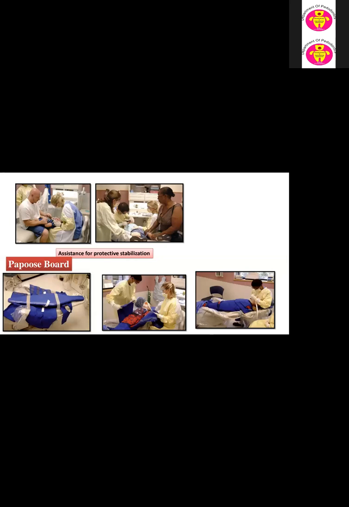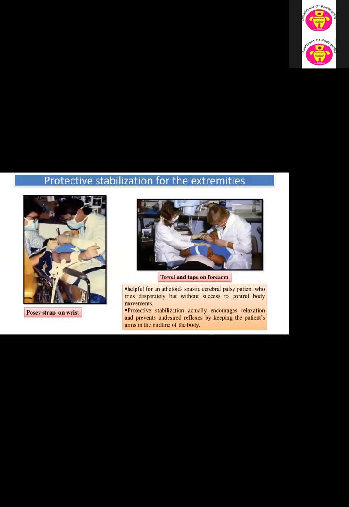Then protective stabilizations for the extremities: a Velcro strap on the wrist and a towel and tape for the forearm. It is helpful for athetoid and spastic cerebral palsy patients who try desperately but without success to control their body movement. The protective stabilizations encourage relaxation and prevent undesirable reflexes by keeping the patient's arms in the middle of the body.